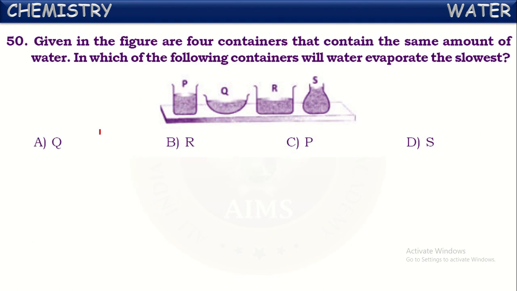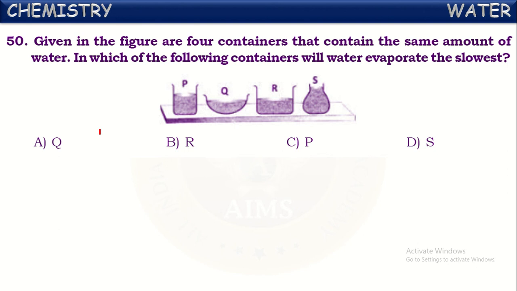Next, given in the figure are four containers that contain the same amount of water. In which of the following containers will water evaporate the slowest? So, does evaporation depend upon the shape of the container? Of course, yes. The rate of evaporation will be faster or higher from the container which has a wide opening. The surface area of the water affects the rate of evaporation. If there is a large surface area, the rate of evaporation will be more.